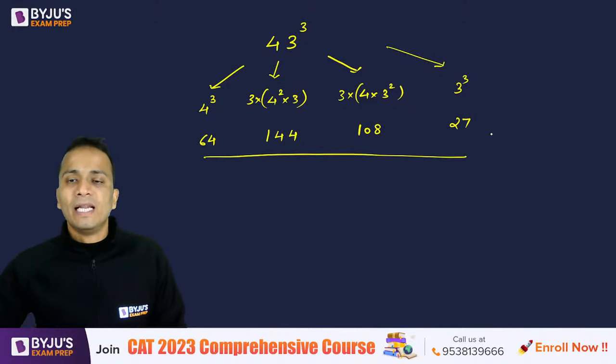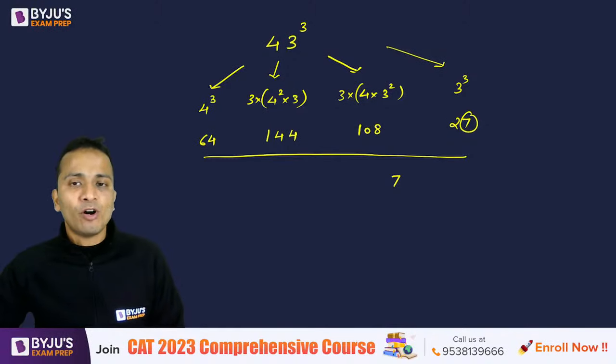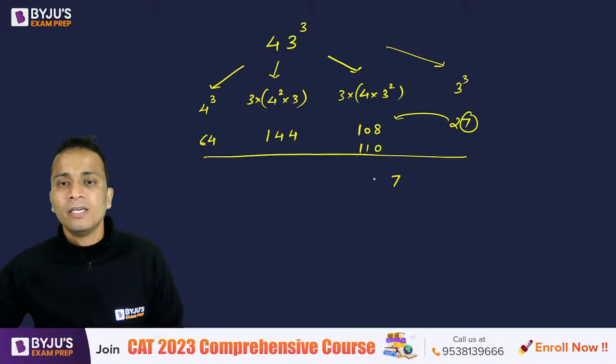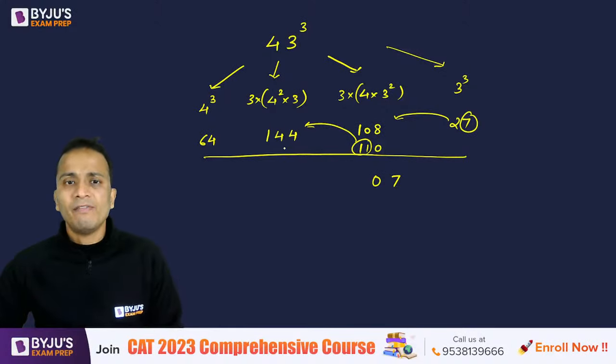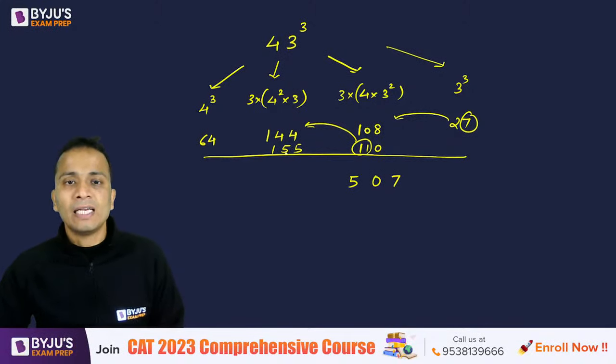Now 7 as it is, 2 will be sent carry forward. So 2 will be added to 108 and it will become 110. I'll write 0 and 11 will be sent carry forward. 144 plus 11 will be 155. 5 will be written as it is, and